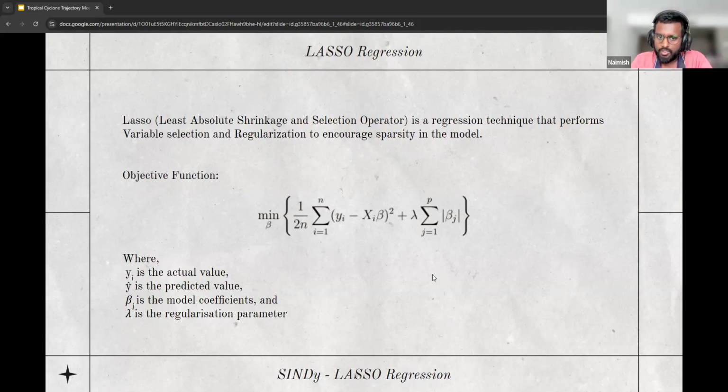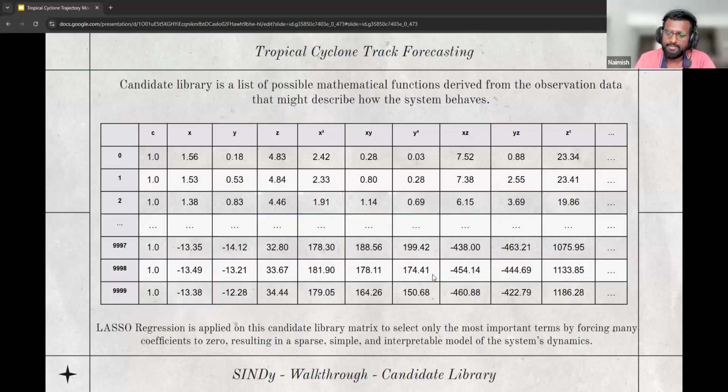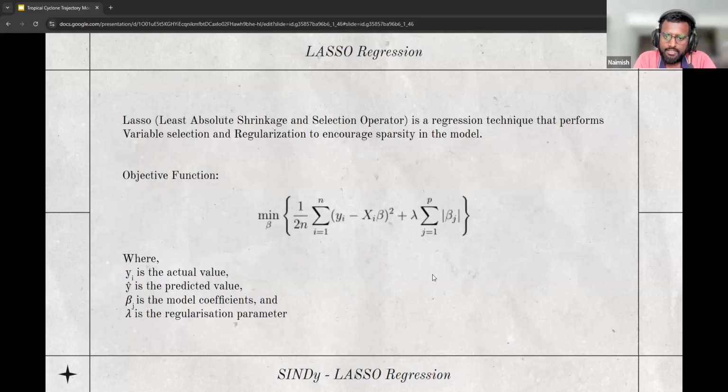And hence we get rid of a lot of terms that might not necessarily be impacting the governing equations of our system. Since many of these candidate functions are likely irrelevant to our true systems dynamics, as from this extremely large candidate table we've constructed, Lasso regression provides a very significant role in the SINDy system.